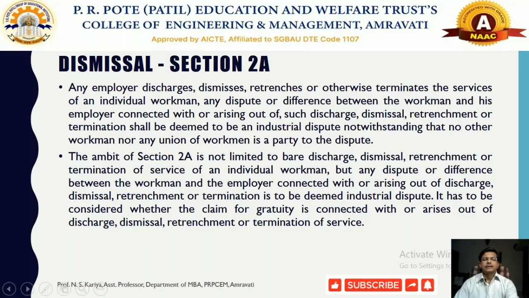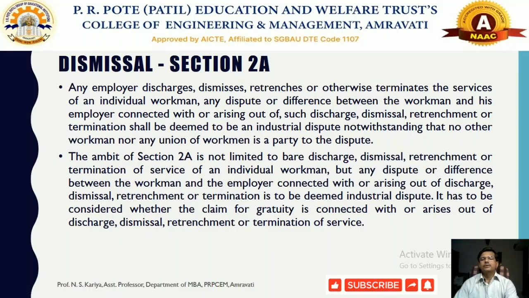The ambit of Section 2A is not limited to bare discharge, dismissal, retrenchment or termination of service of the individual workman. Any dispute or difference between the workman and the employer connected with or arising out of discharge, dismissal, retrenchment or termination is to be deemed an industrial dispute. It has been considered whether the claim of gratuity is connected with or arising out of discharge, dismissal, retrenchment or termination of service.